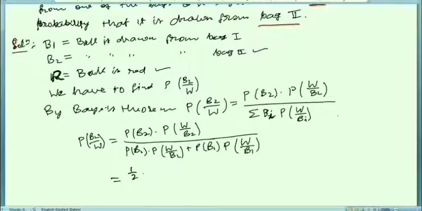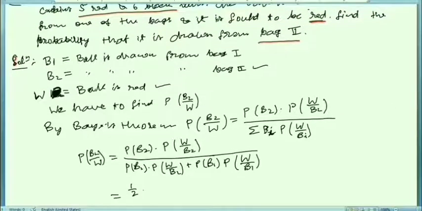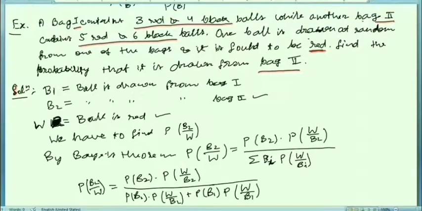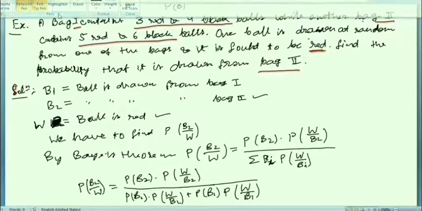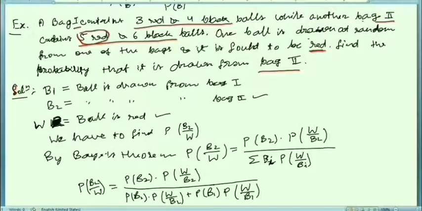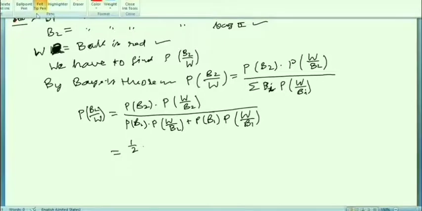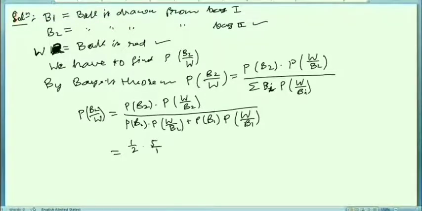Sorry, this is R, but I have written W here, so you can take W. Now how many balls are there? There are 5 red balls in the second bag, and total 5 and 6, this is 11. So you can write this as 5 upon 11.